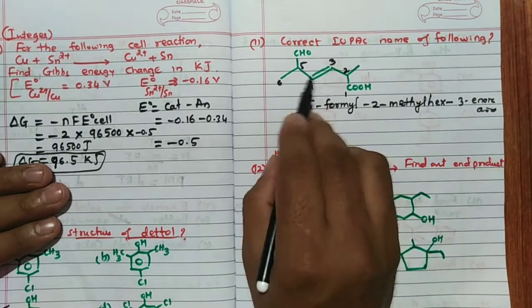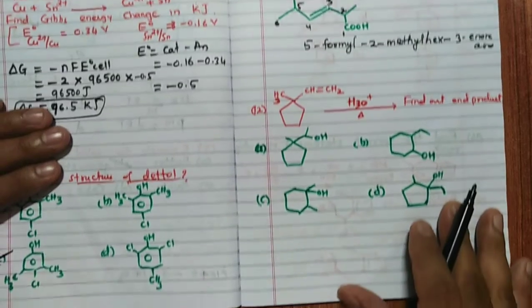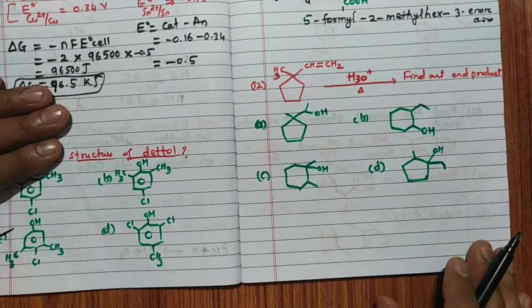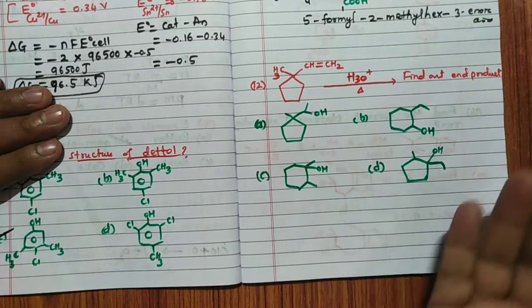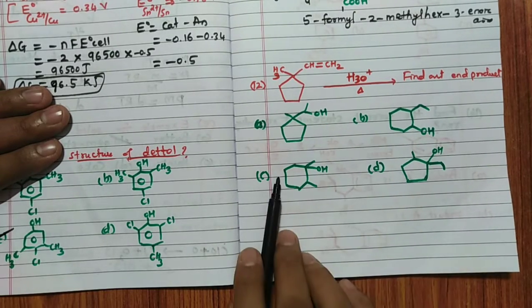Hex-3-enoic acid, so very simple question. Now the 12th one, H3O+, find out the product. Important type of question, you can easily tell. Definitely there is a ring expansion taking place. Either B or C is the answer.